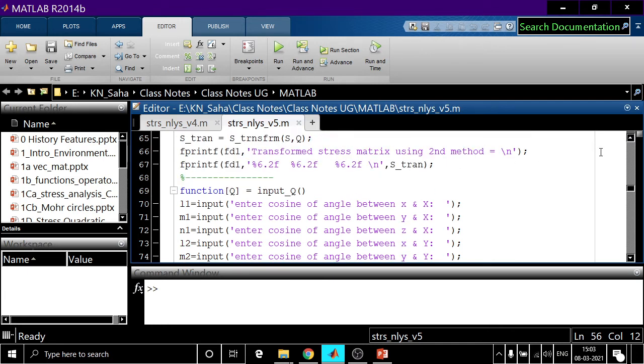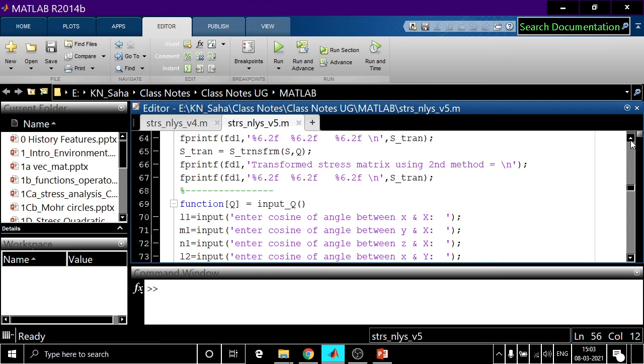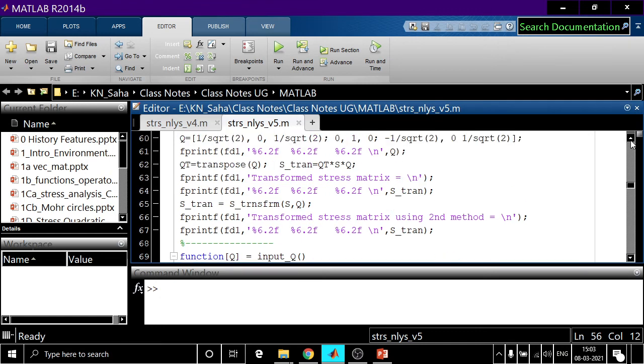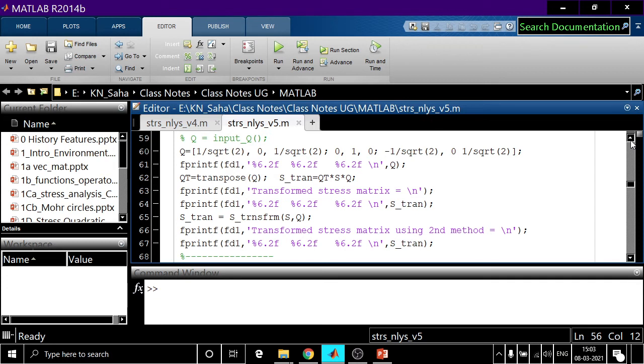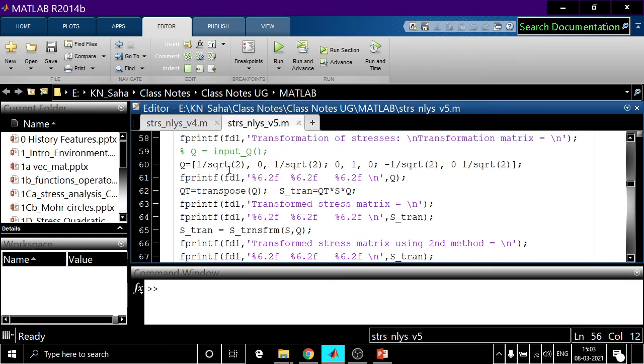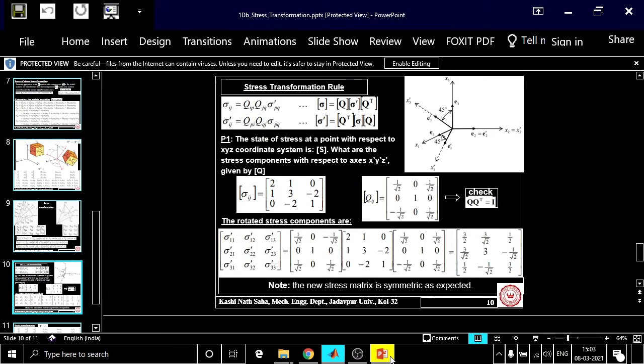Rather, Q is given corresponding to that particular problem. You see, this is our Q. First row: 1 by square root of 2, 0, and then 1 by square root of 2.